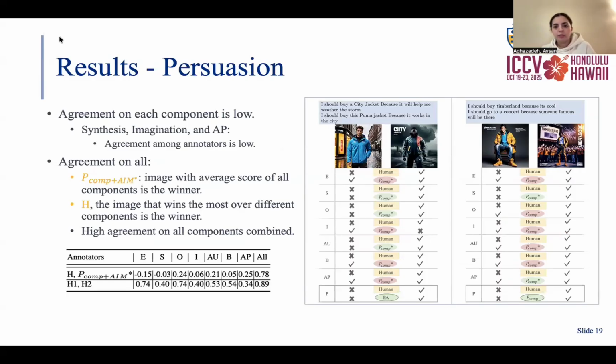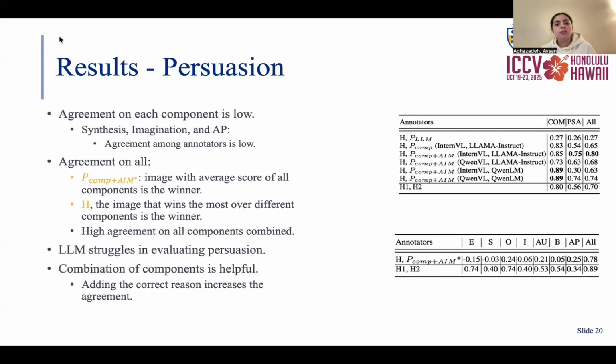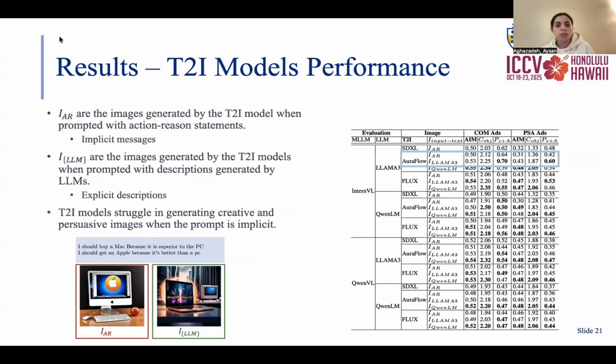In persuasion, while each factor is totally subjective and has very low agreement, combining them can result in high agreement, showing the effectiveness of combining the factors. And on the right, you can see a qualitative example of how this combination works. The results show that the LLM does not perform well in evaluating persuasion. In contrast, our method has high agreement with human annotators when just combining the marketing factors. It also shows that it has higher agreement when adding the alignment, showing the importance of alignment in persuasion evaluation.